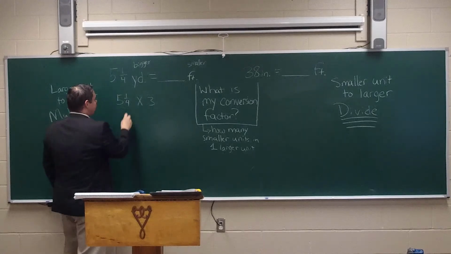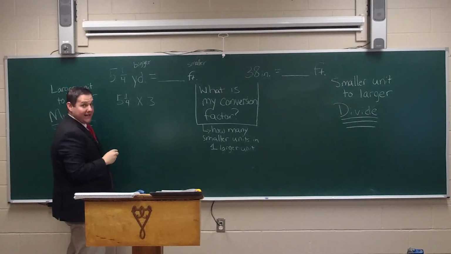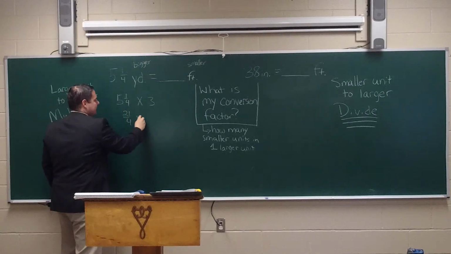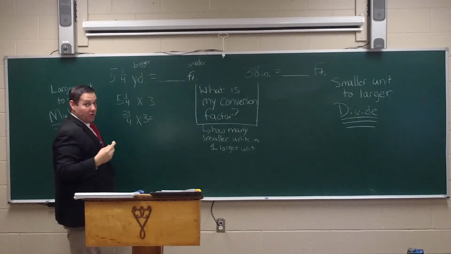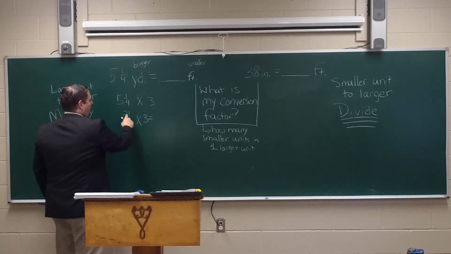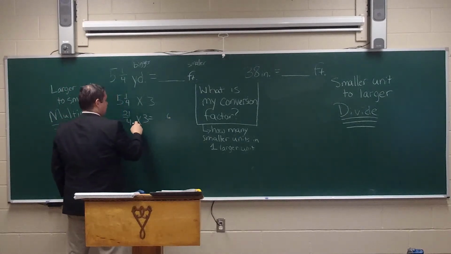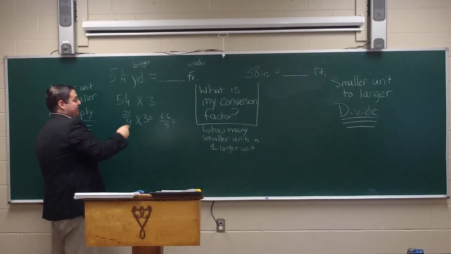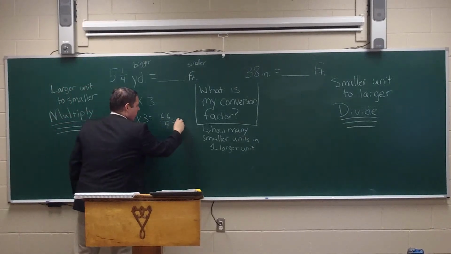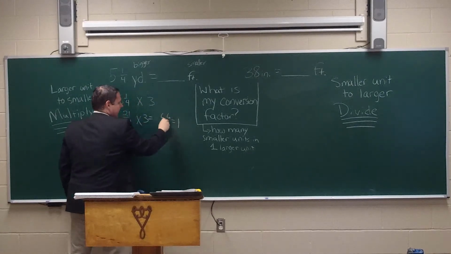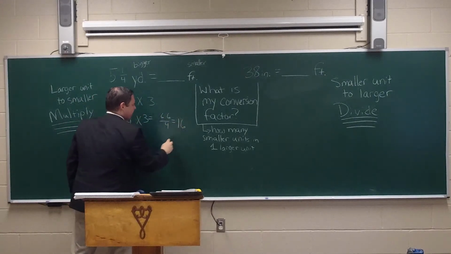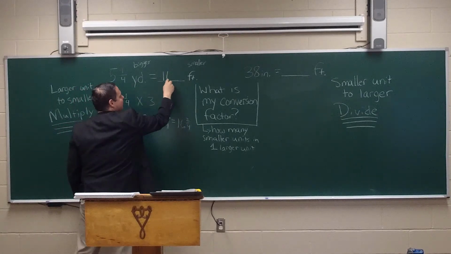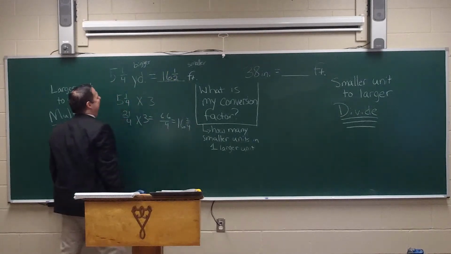Then I'm going to take 4 times 5, which is 20, and 20 plus 1 is 21 over 4, times 3. And then I'm going to multiply that out as well. 21 times 3 is 63, divided by 4. 4 goes into 63, that's going to go in there 15 times with 3 left over. That's 3/4. You have 15 3/4 feet.